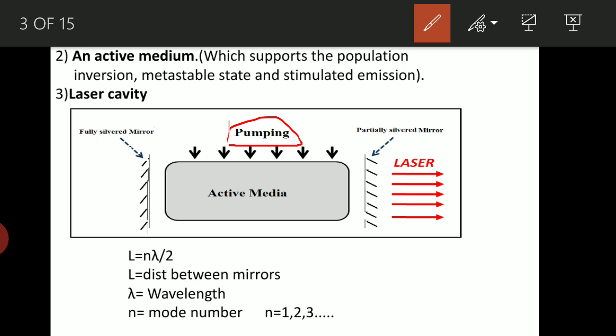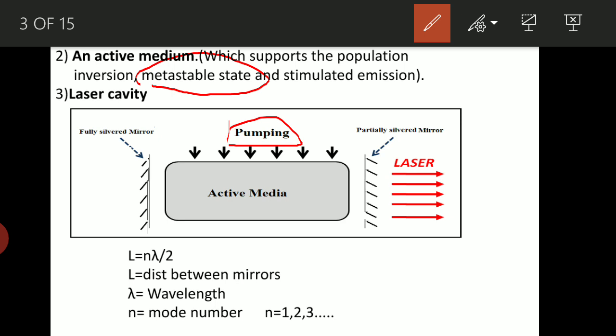In due course, we are going to achieve the population inversion. There are more number of atoms in the higher energy state, so that particular active media is going to have a metastable state, such that the atom is going to stay for a longer duration of time. So during this process, one of the atoms jumps from higher energy to the lower energy. It gives out a photon.